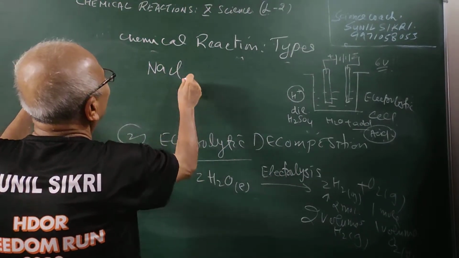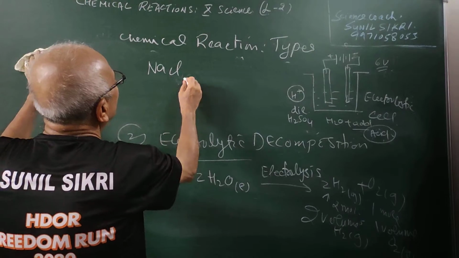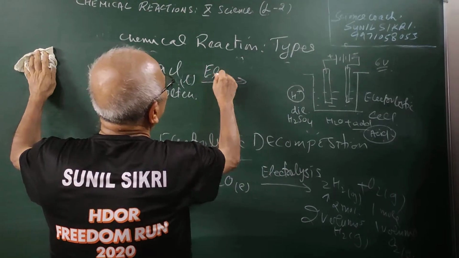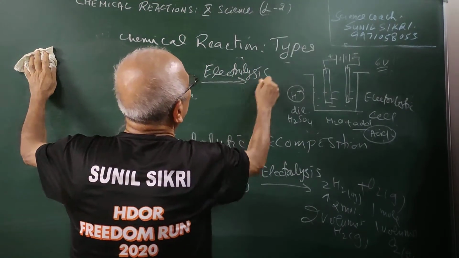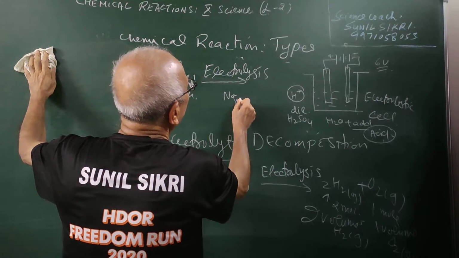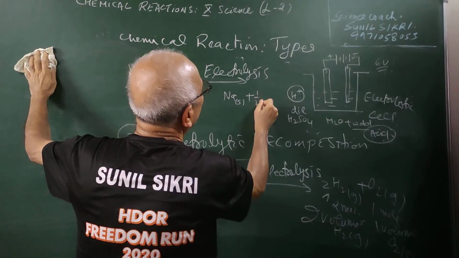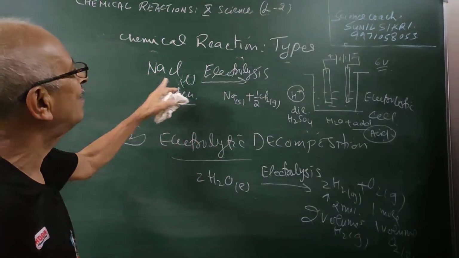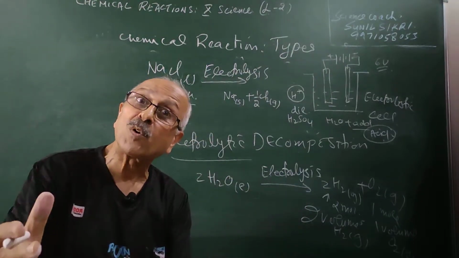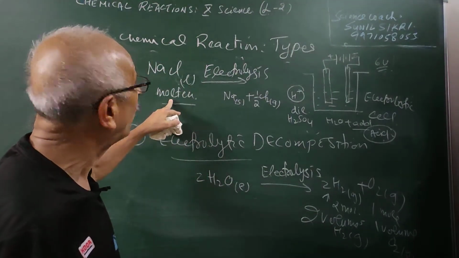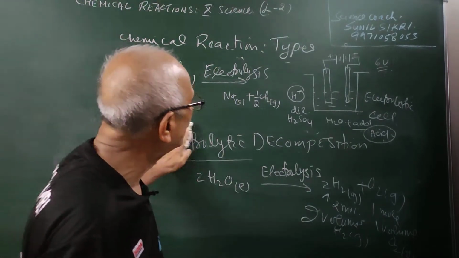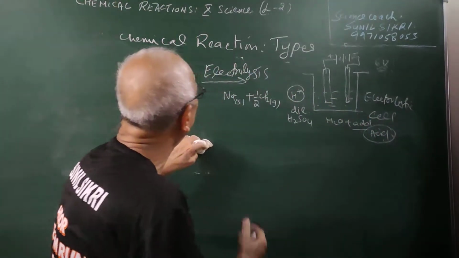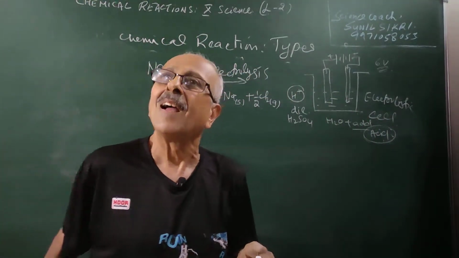So here we have been able to do it electrolytically. If I take NaCl, if I melt it, molten NaCl, and do the electrolysis, I will be able to convert it into sodium and chlorine gas. By the electrolytic process, we will be able to dissociate the sodium chloride into sodium and chlorine gas. So these are examples of electrolytic processes which are used to prepare sodium metal and chlorine gas.